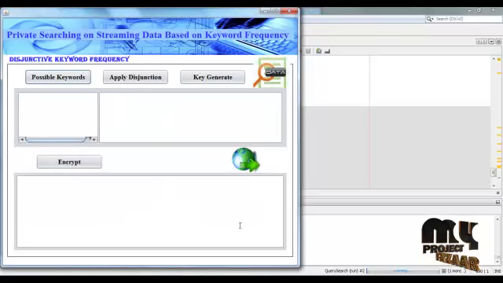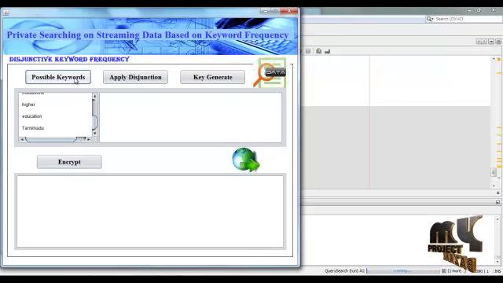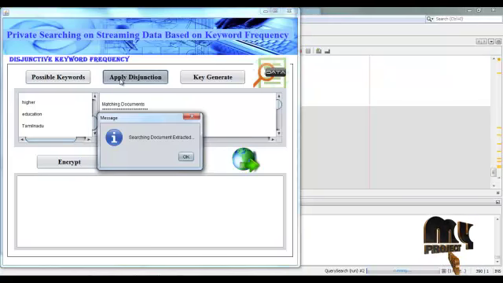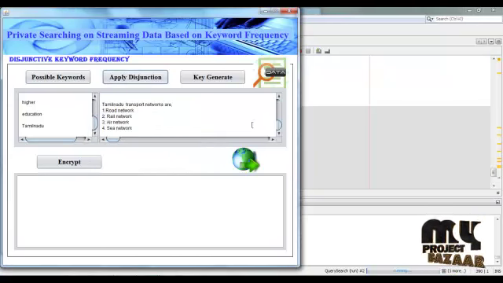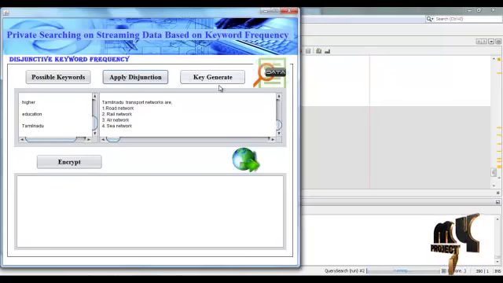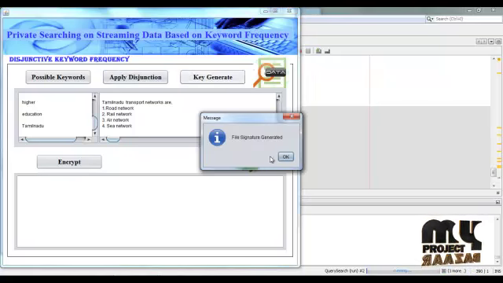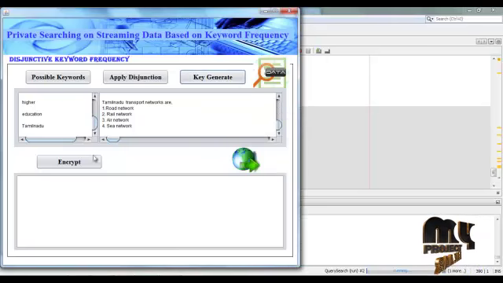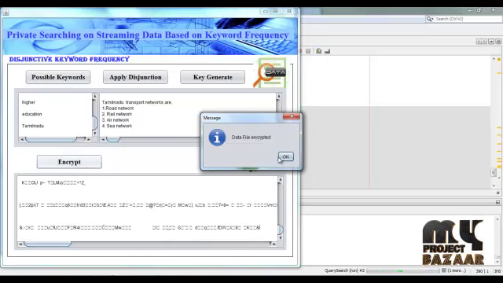OK. Then next, this is the first protocol. This is the keyword frequency. Get the possible keywords. These keywords are used to retrieve the matching documents. Apply the disjunction keyword frequency protocol. Searching documents extracted. The matching documents are retrieved here. Then apply the FHE scheme. Then click key generate, file signature generator, and encrypt the documents. Here the data is encrypted successfully.